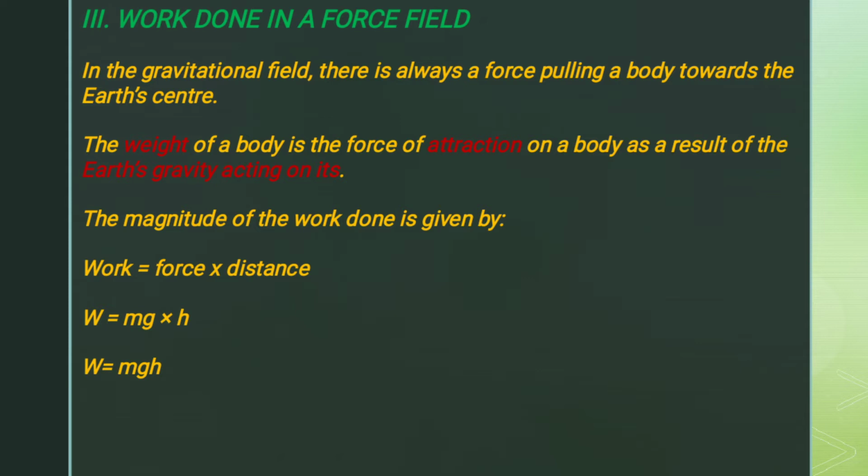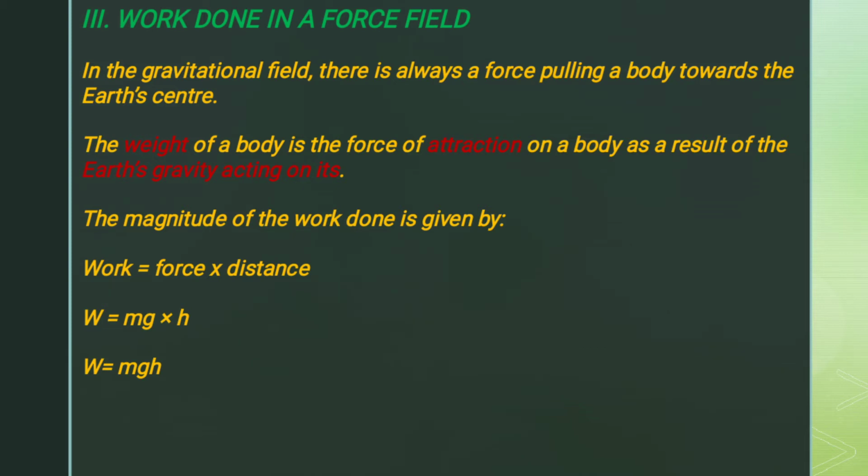The magnitude of the work done is given by work is equal to force times distance. Now, since the force is the weight of the object under the action of the Earth's pull or gravity on it, then we know from Newton's law of motion that force is equal to mass times acceleration, but this time around the acceleration is the acceleration due to gravity.